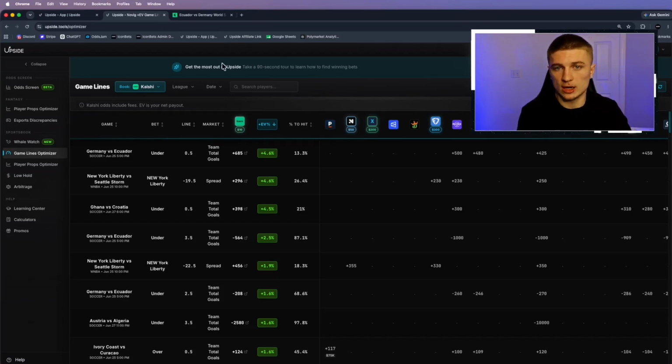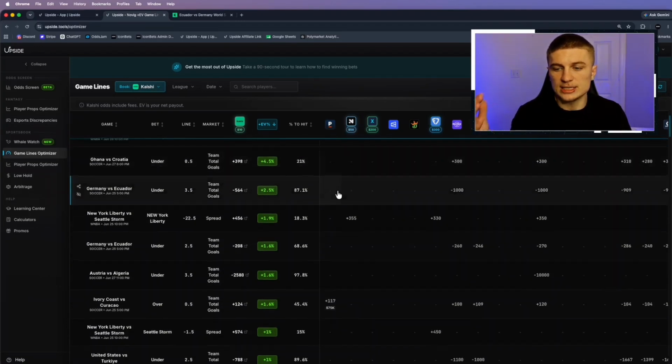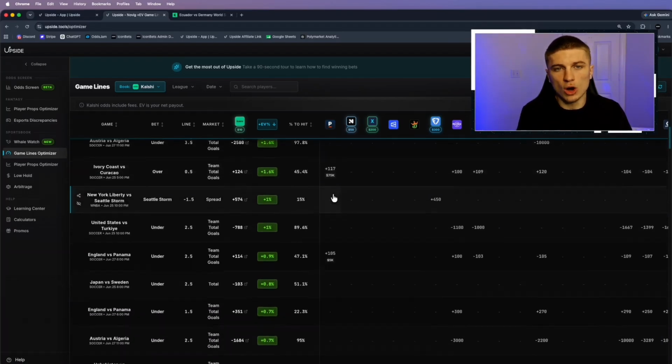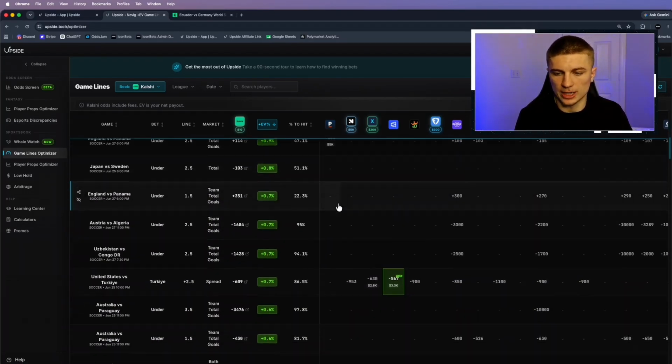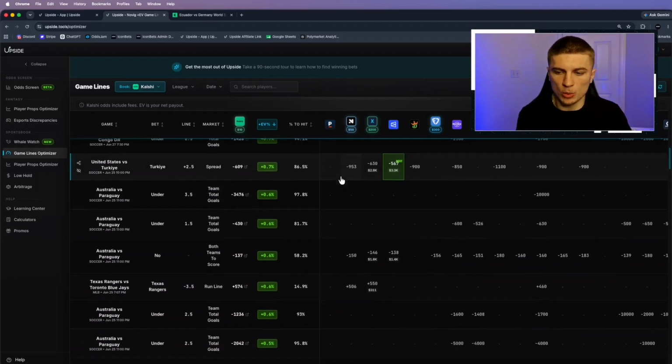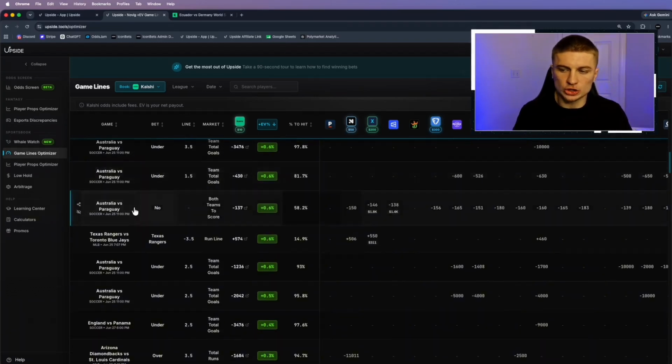If you go to a tool like Upside Tools and you hit the game line optimizer, if you just select the book Kalshi, you'll be able to see all of the EV bets compared to the rest of the market. As you can see, there is a ton of EV bets you should be taking, but you always want to make sure you're comparing to the sharp market. As of right now, there's not a ton of games on, but what you can see is this game right here, the Australia versus the Paraguay game for the no both teams to score.